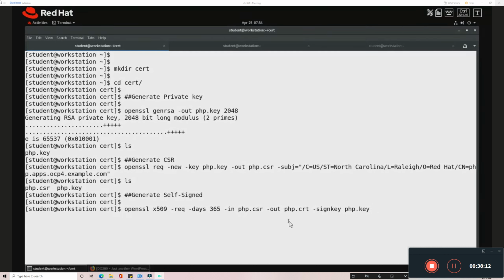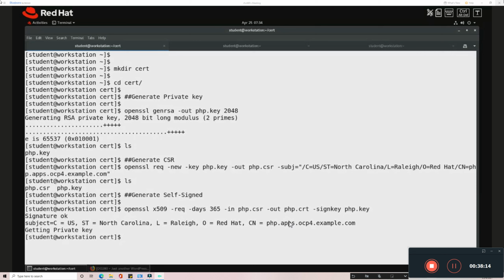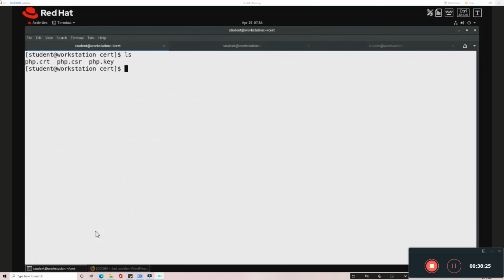So this certificate will be self-signed. You can see now the signature is okay. The certificate is now created with the subject. You can see the country, state, and all these things. Now these are generated. At the end of this, you can see now I have the certificate and key. So now I just require these two things: the certificate and the key.